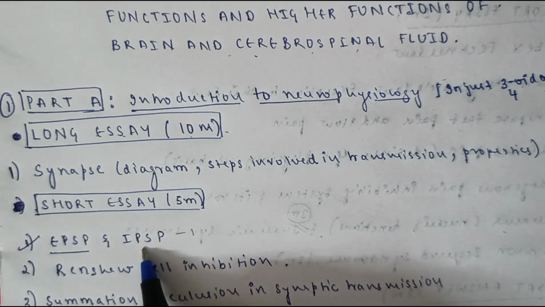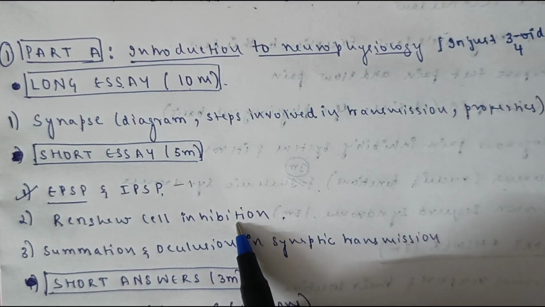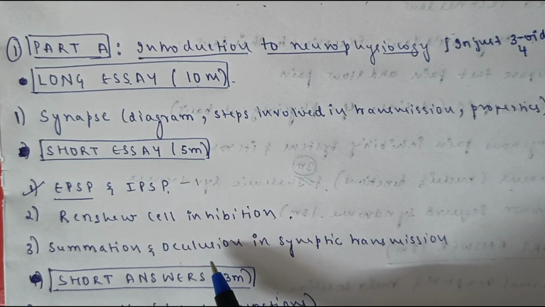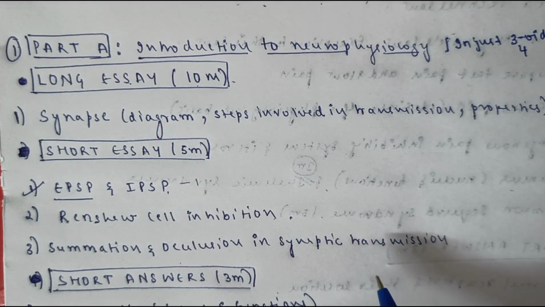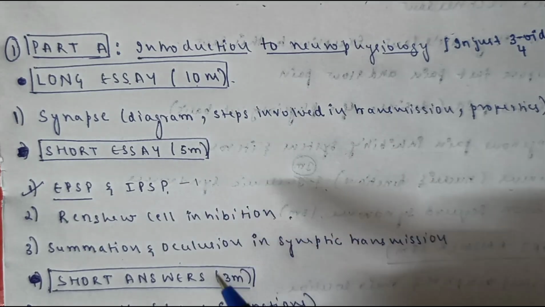Then coming to the short essay, that means the 5-mark question which you are expecting from this unit, is EPSP and IPSP, very important. Then Renshaw cell inhibition is also a very important 3-mark question. Then next one, summation and occlusion in synaptic transmission. These are very important 5-mark questions under short essay.